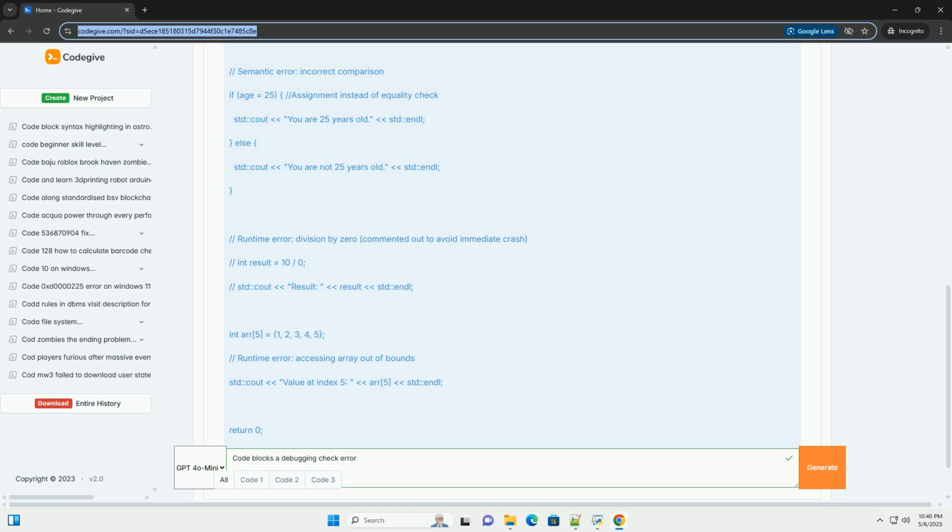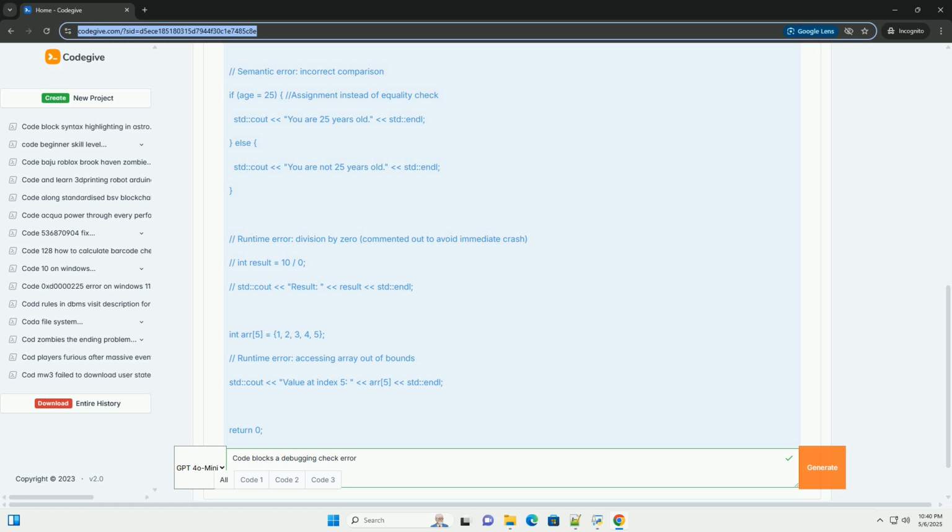9. Dealing with runtime errors. Now, let's focus on the array out of bounds error. Set a breakpoint right before the line std::cout value at index 5, arr[5], std::endl. Run the debugger. When it hits the breakpoint, examine the arr variable in the watches window. You'll see that the array has 5 elements, indices 0 to 4.